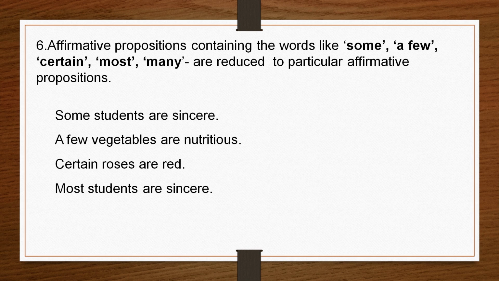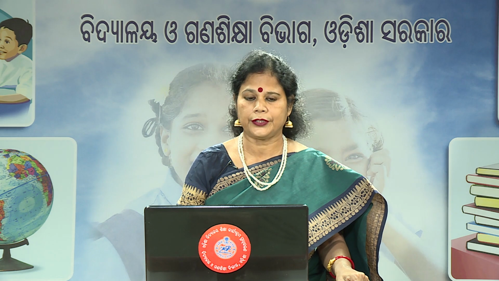Then the next rule: if you have an affirmative proposition with one of the words some, a few, certain, most, many, then you will reduce that proposition to particular affirmative proposition, that is your I proposition. Some S is P. Some students are sincere. This is your I proposition. A few vegetables are nutritious. You will write some vegetables are nutritious. Certain roses are red. You write some roses are red. I proposition. Most students are sincere. Some students are sincere. This is also I proposition. So you will reduce all these to I proposition.